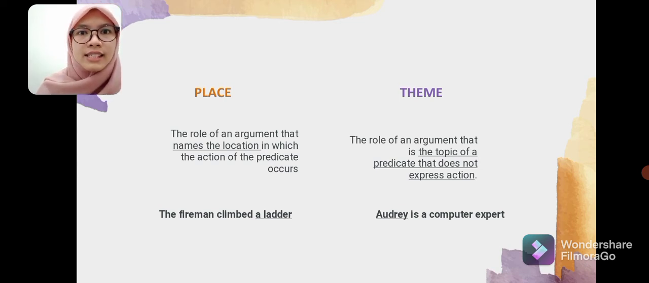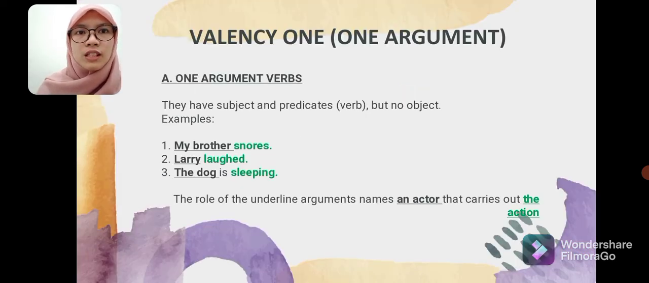And the last is theme. The role of an argument that is the topic of a predicate that doesn't express action. For example, Audrey is a computer expert. Here, Audrey is called theme. So we move to valency 1, or one argument.